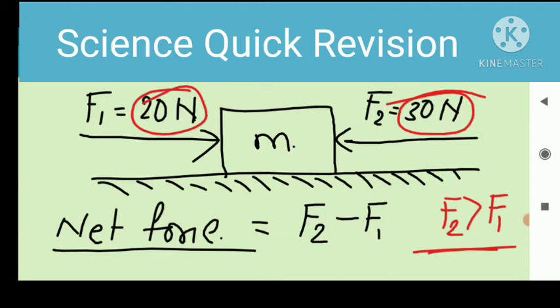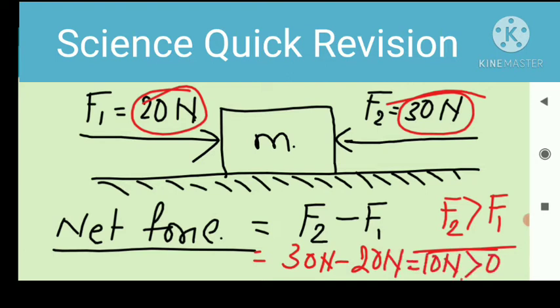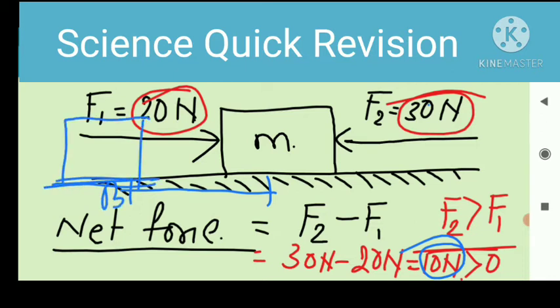So here f2 minus f1, I mean the net force, is always greater than 0. Net force is always greater than 0. So 30 Newton minus 20 Newton is equal to 10 Newton, and 10 Newton is greater than 0. This means that this body starts moving in the direction of force f2. I mean this body starts moving along the direction of f2, and after some time this body reaches a new position B here. This body starts moving to the left-hand side.